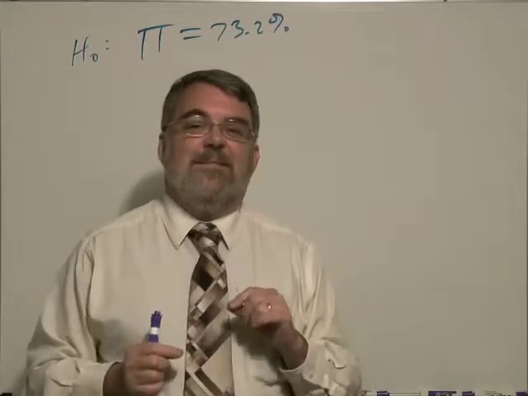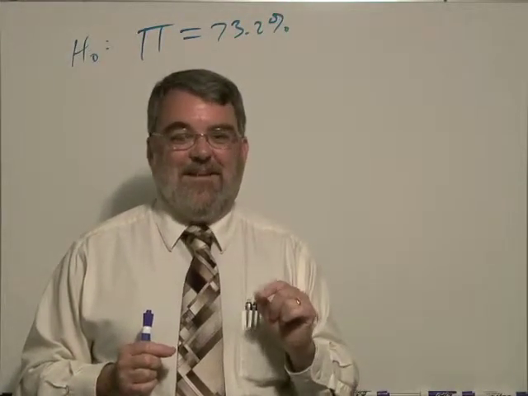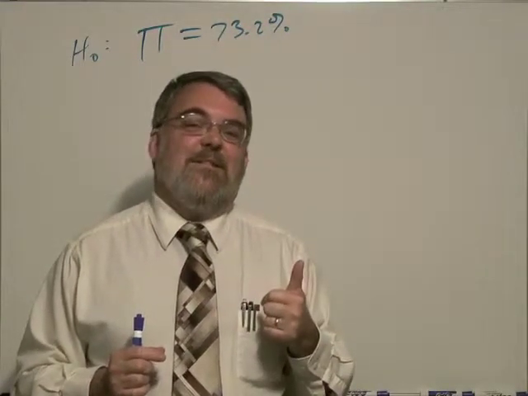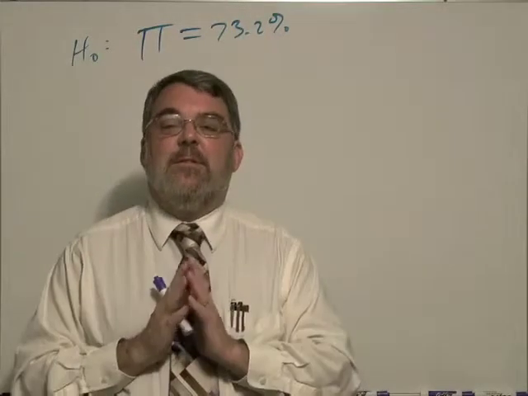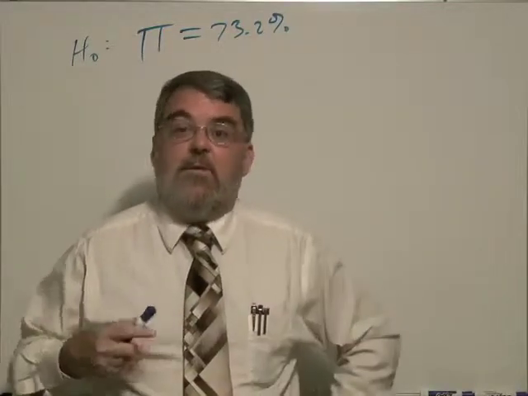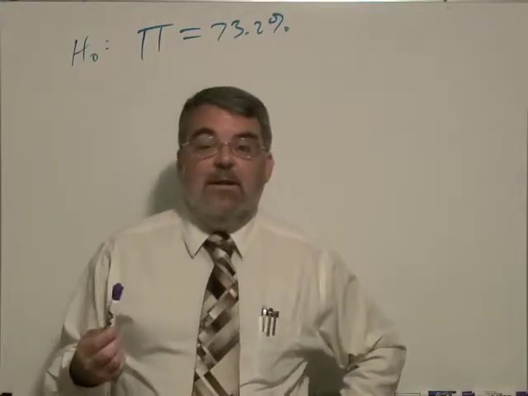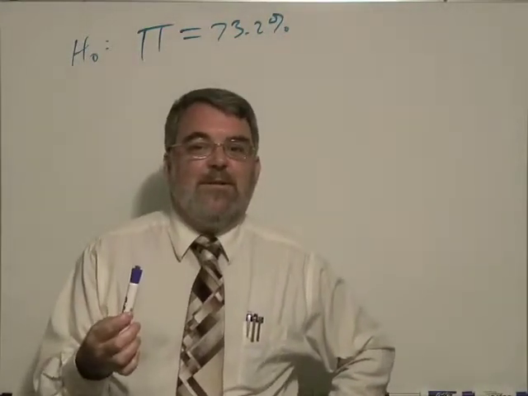It doesn't represent the national average. That's what I want you to see. The pi does not represent the census number. It represents the population percentage for the city. And what we're saying with the null hypothesis is that the population percentage for the city is no different than what the Census Bureau got for the country.